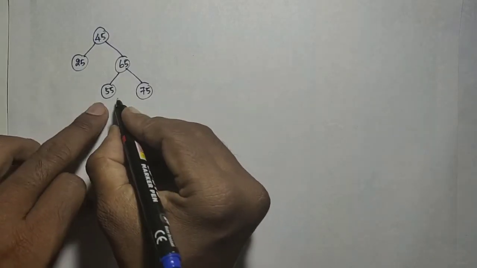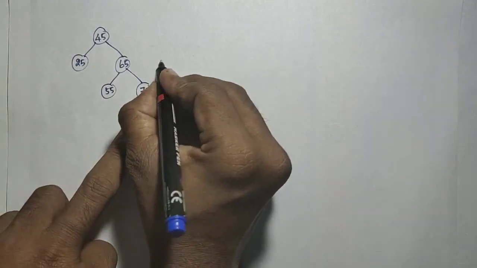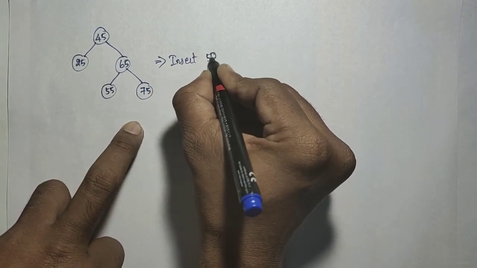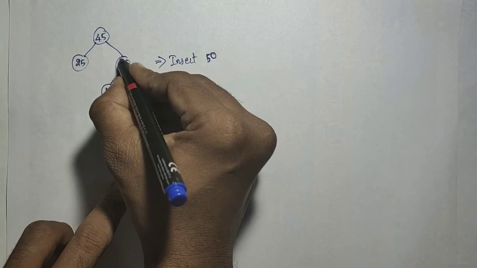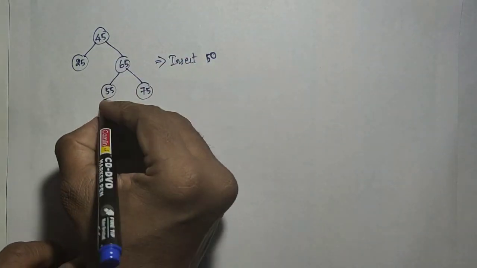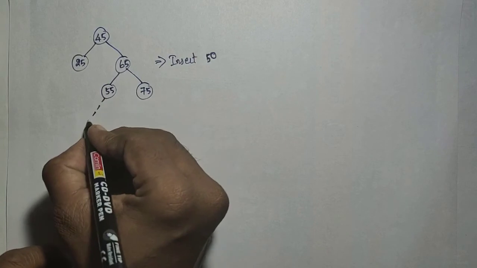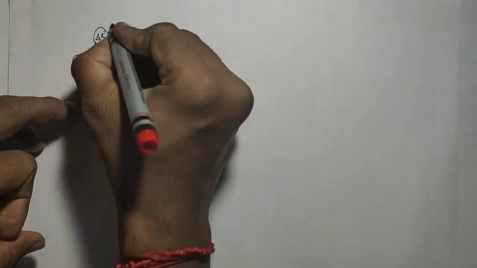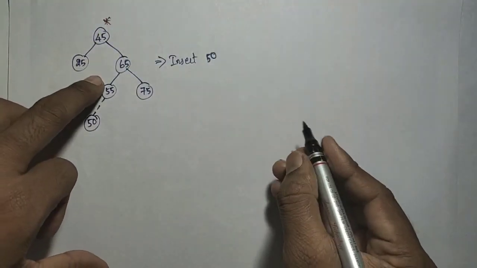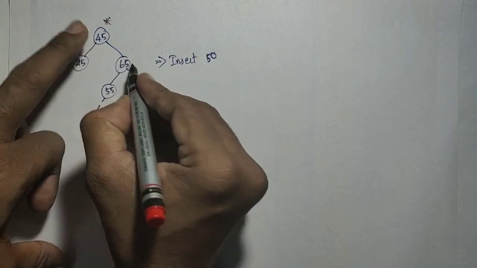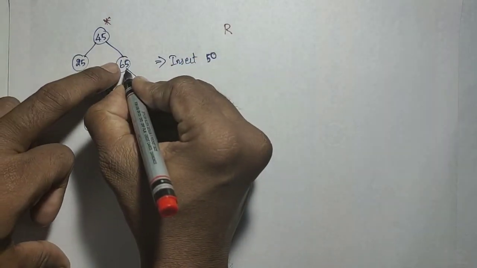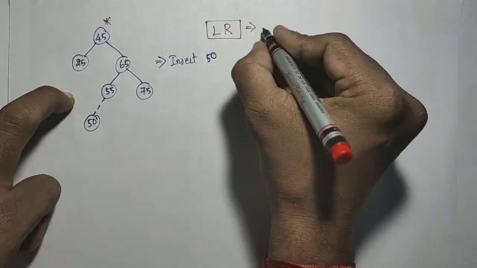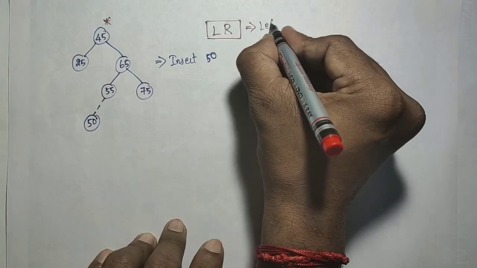Okay, consider the last case example. Here this is an existing tree. I wanted to insert 50. Okay, the position of 50 is right, left, left. So the new position for 50 is left of the 55. Okay, and which node goes unbalanced? This node goes unbalanced. Due to which reason? You have added the new element in the right subtree. On the right subtree, which side have you added? The left side. So left of right subtree. So what is the solution? Left double.